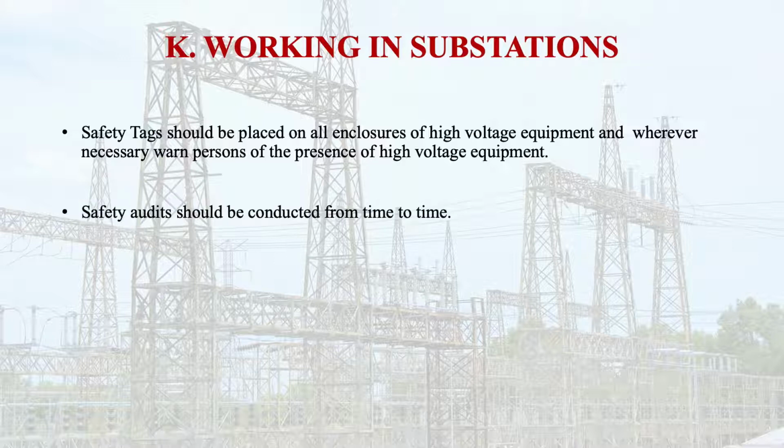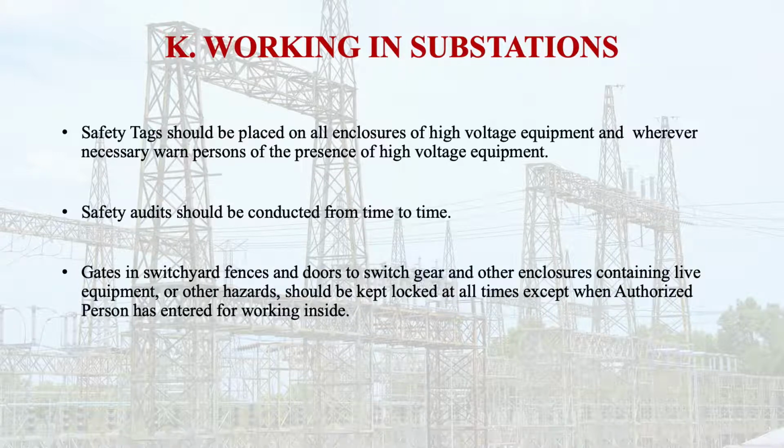Safety audits should be conducted from time to time. Gates in the switchyard, fences and doors to switchgear and other enclosures containing live equipment or other hazards should be kept locked at all times, except when an authorized person has entered for working inside.